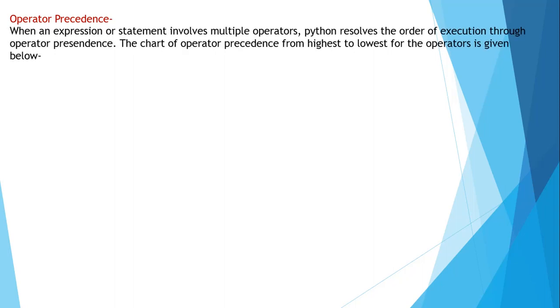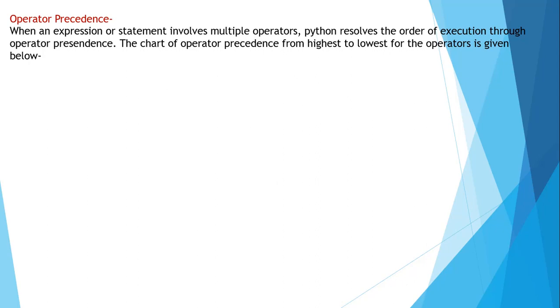When an expression or a statement involves multiple operators, Python resolves the order of execution through operator precedence. If there are multiple operators, Python has to choose which operator to go first, which will be the very next, and which will be the third. All the operators will be evaluated according to a certain order, and that order of execution is known as operator precedence.